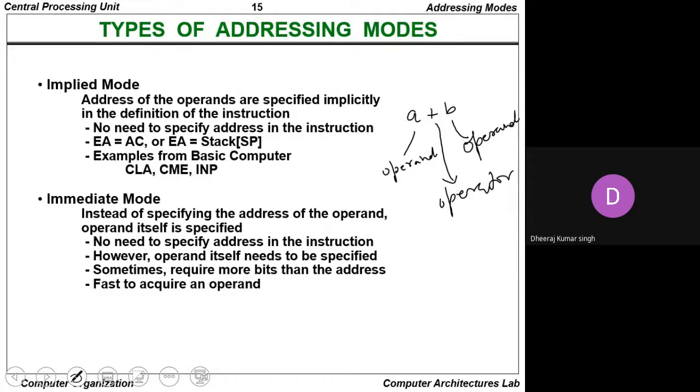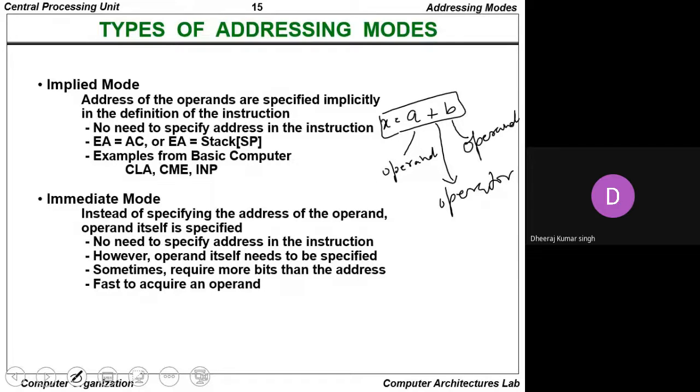So we are saying here the address of the operands are specified implicitly in the definition of the instruction. What is the instruction there? The instruction is x and the value a plus b. So whenever we talk about the implied mode, in that situation we are saying the address of the operands are specified implicitly in the definition of the instruction.